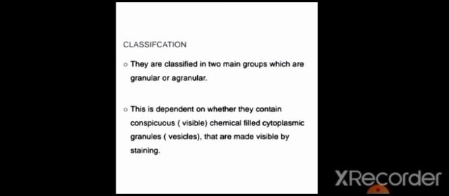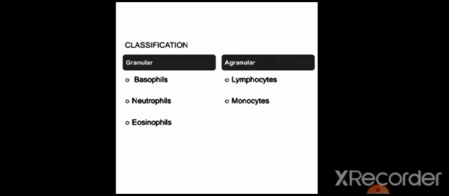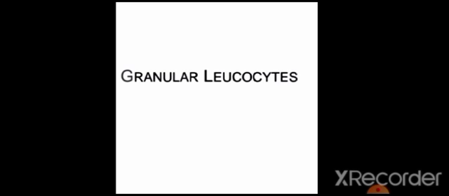Classification. They are classified into two main groups: first is granular and second is agranular. This depends upon whether they contain conspicuous, visible, chemical-filled cytoplasmic granules or vesicles, which are made visible by staining. In granular, there are basophils, neutrophils and eosinophils, and in agranular, there are lymphocytes and monocytes. Let us take a look at granular leukocytes.